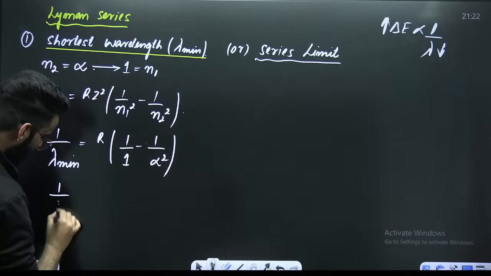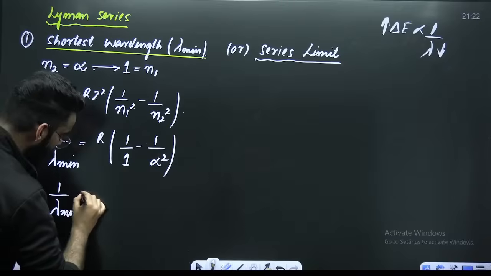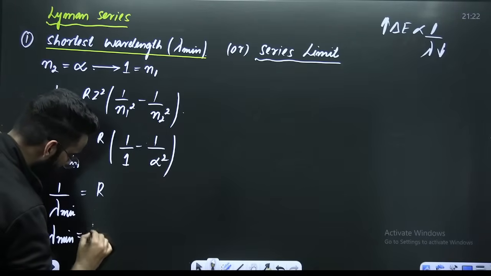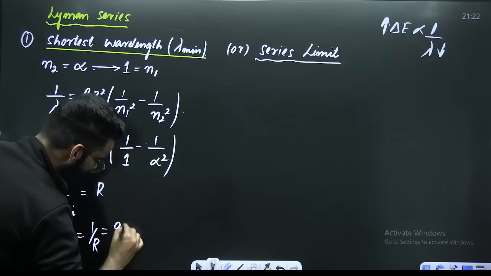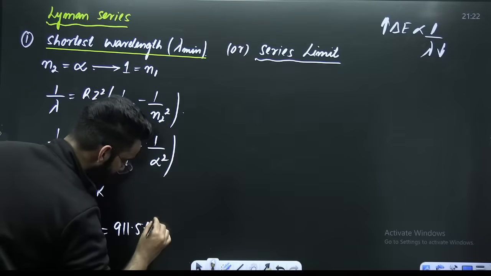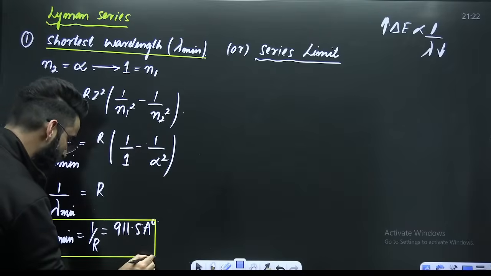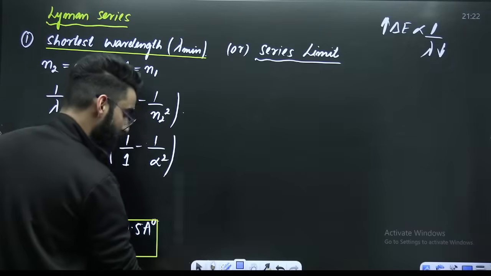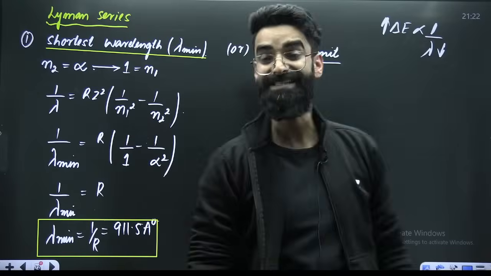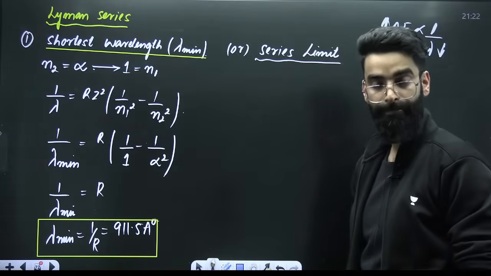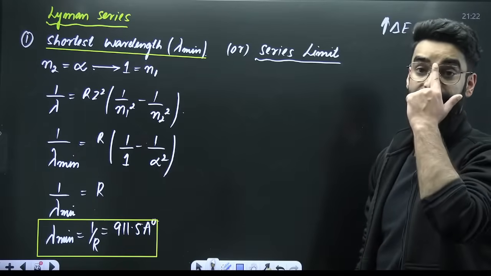So 1 upon lambda minimum is nothing but R, or lambda minimum is equal to 1 divided by R. And you know 1 by R value is nothing but 911.5 angstroms. This is the minimum wavelength, shortest wavelength, or the series limit in case of Lyman series.